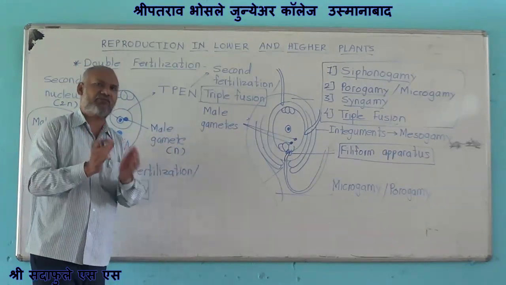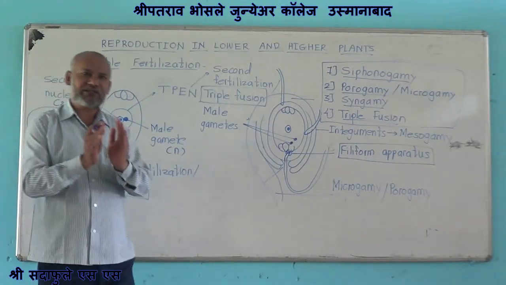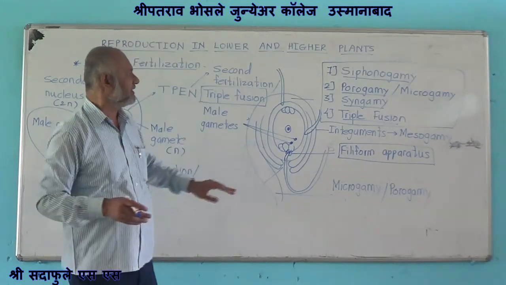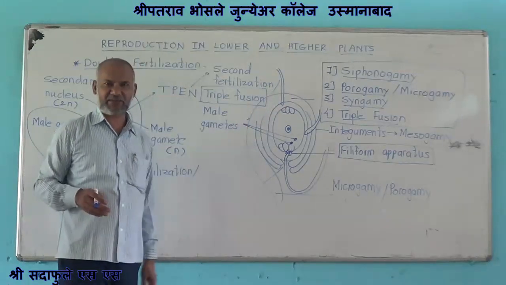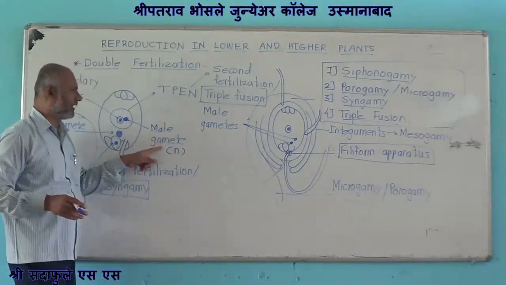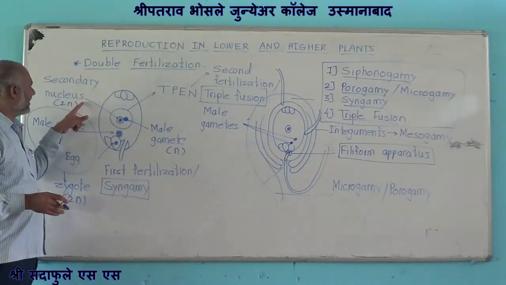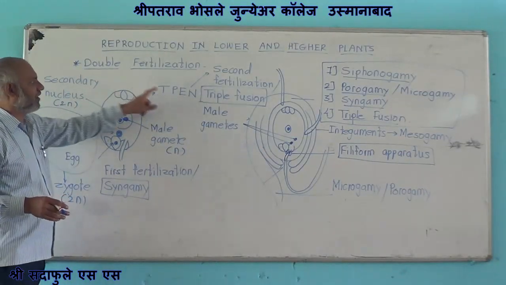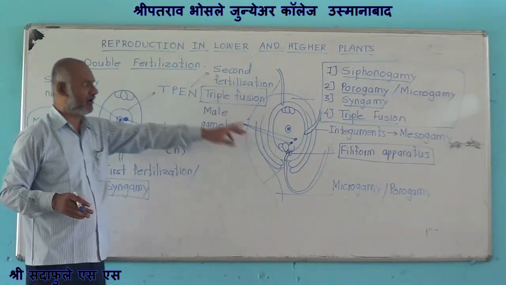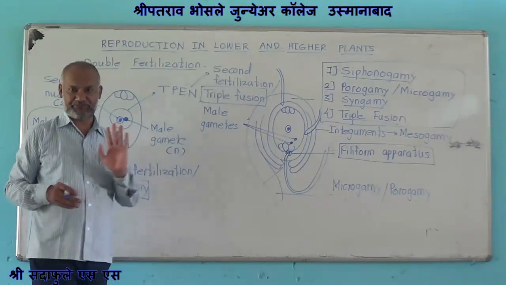The fusion of a haploid male gamete with a haploid female gamete to form a diploid zygote is termed as syngamy. And what is triple fusion? The fusion of a haploid male gamete with the diploid secondary nucleus to form the triploid primary endosperm nucleus is called triple fusion.